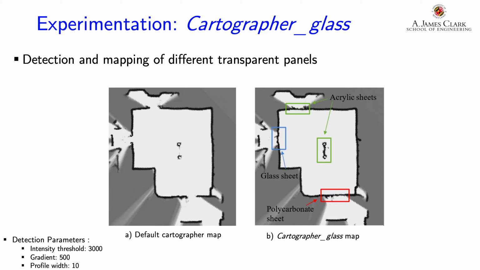The efficacy of the proposed Cartographer Glass scheme is compared to the default Google Cartographer and is showcased in this experiment, where transparent sheets of three different materials are placed in the environment. It can be seen that the default Cartographer is not able to detect the transparent sheets, whereas the proposed scheme is successfully able to do so.